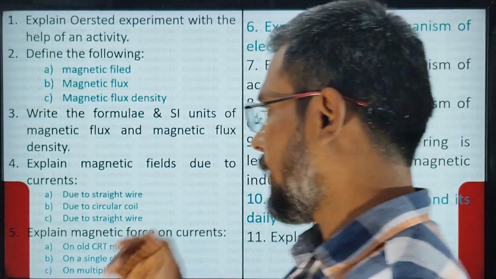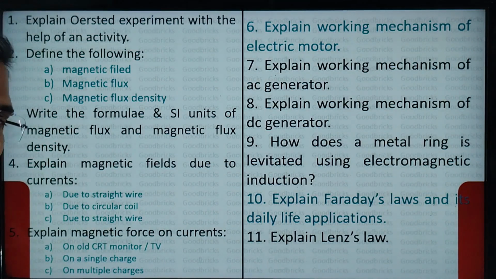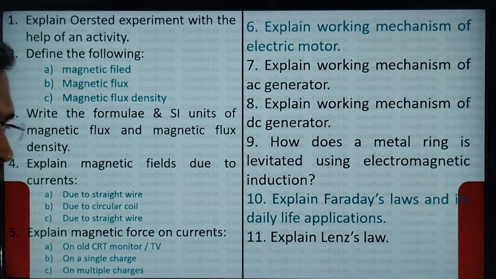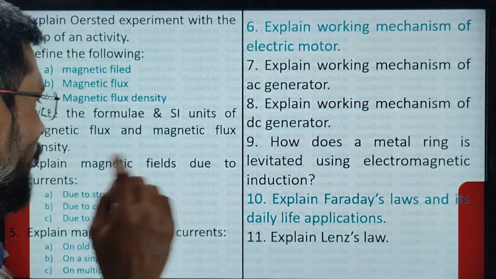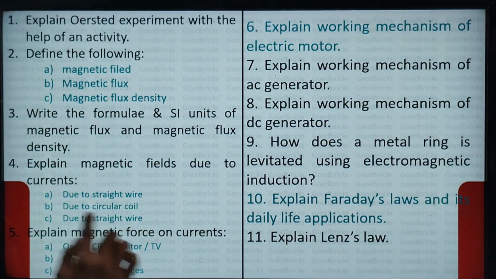Then this is an important question. Explain magnetic fields due to currents. What is that? Due to a straight wire, due to a circular coil, due to a solenoid. I have to write it is solenoid, not a straight wire. Third one is solenoid. And here only the right hand thumb rule you have to use to understand current direction and magnetic field direction for this question.